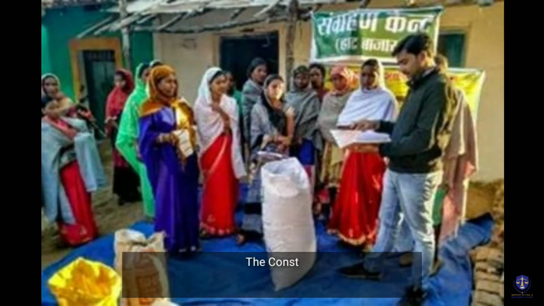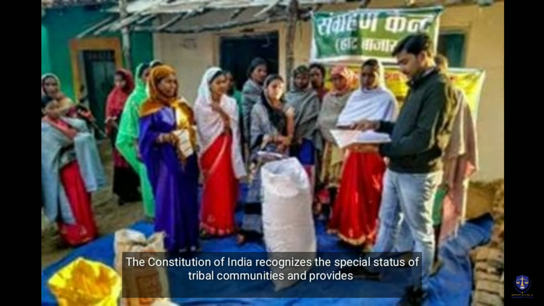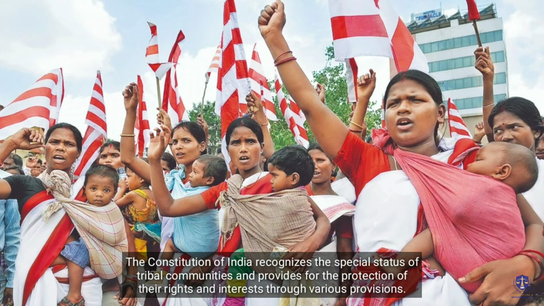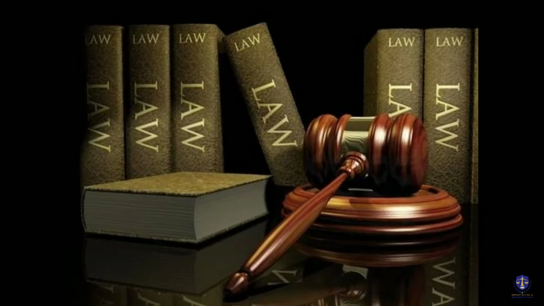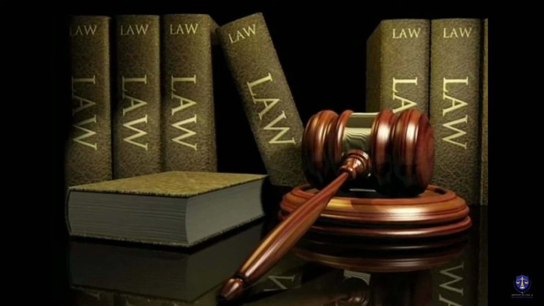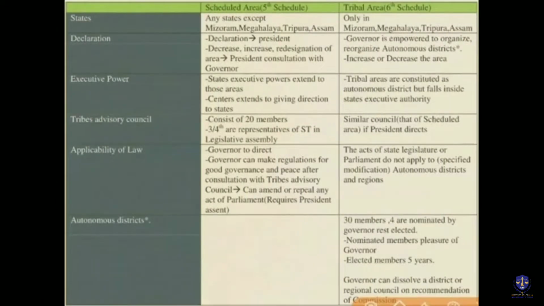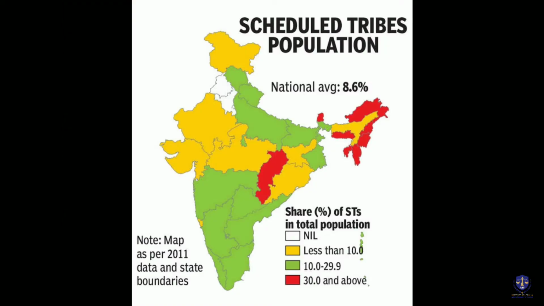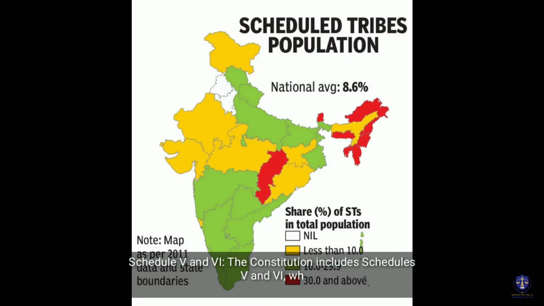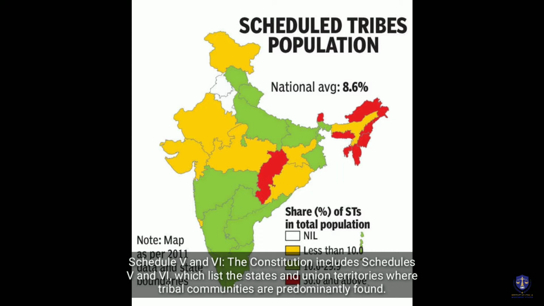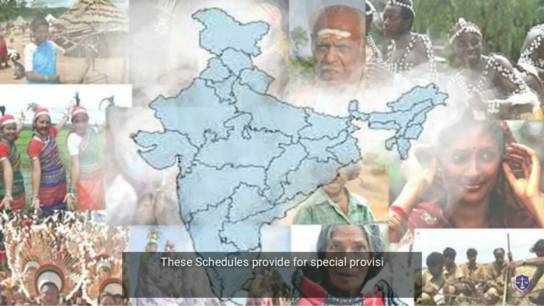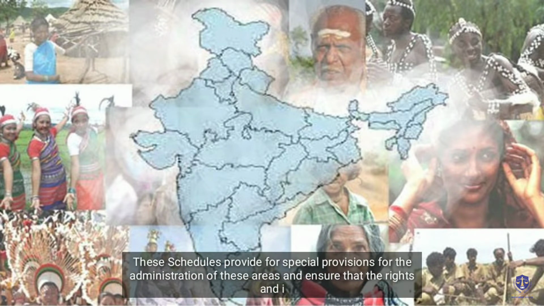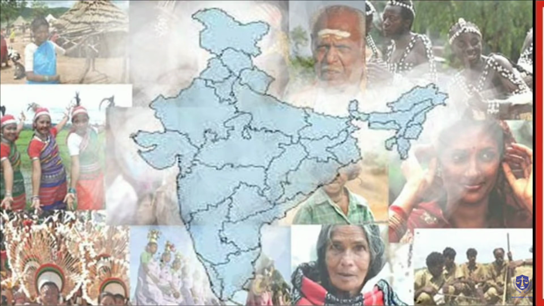They constitute around 8.6% of the total population of India. The Constitution of India recognizes the special status of tribal communities and provides for the protection of their rights and interests through various provisions. The following are the key constitutional provisions for the protection of tribal rights in India. First, Schedule 5 and 6. The Constitution includes Schedule 5 and 6, which lists the states and union territories where tribal communities are predominantly found. These schedules provide for special provisions for the administration of these areas and ensure that the rights and interests of tribals are protected.